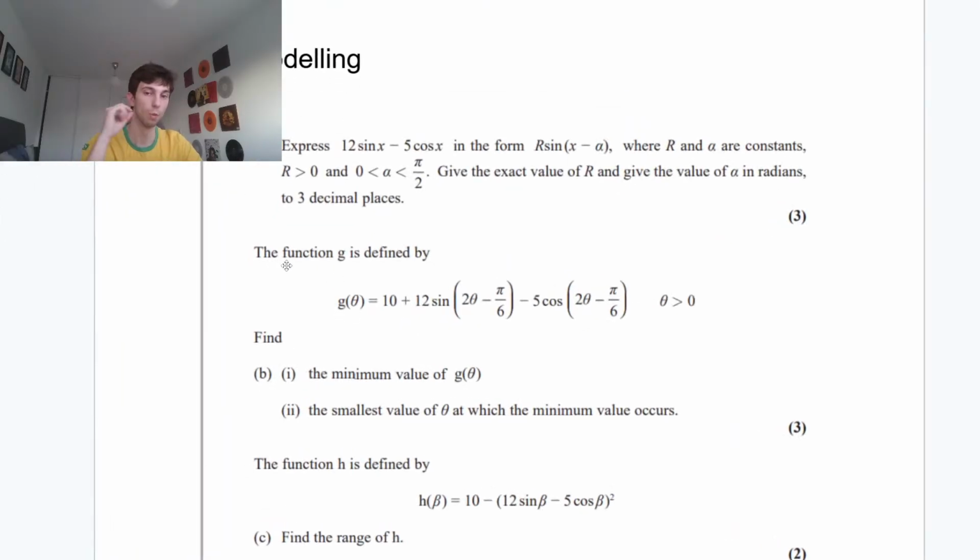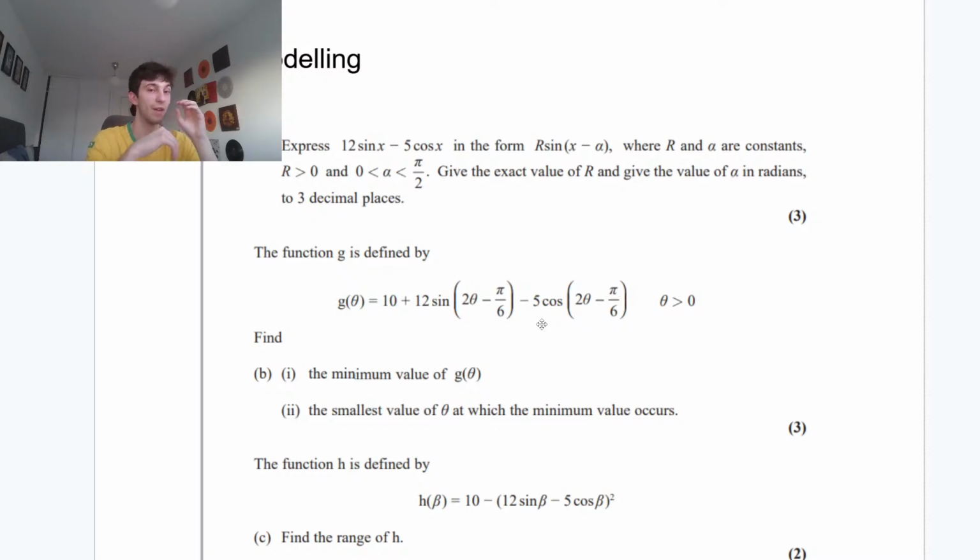So part B of this question, we're told that the function g is defined by g of theta equals 10 plus 12 sine(2 theta minus pi over 6) minus 5 cos(2 theta minus pi over 6), where theta must be larger than 0. Okay? Immediately seeing this, guys, I see 12 sine of something minus 5 cos of something, and in these trig modeling questions, they always want you to use your answer to part A. But what's the difference? This time, instead of x, we have 2 theta minus pi over 6. Don't get intimidated by all that.